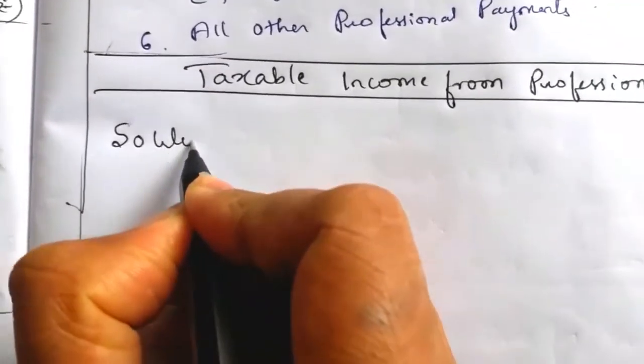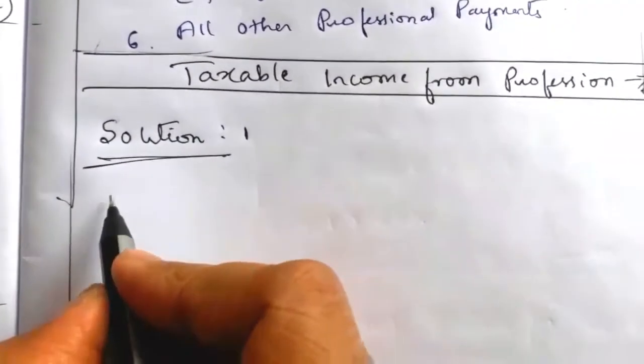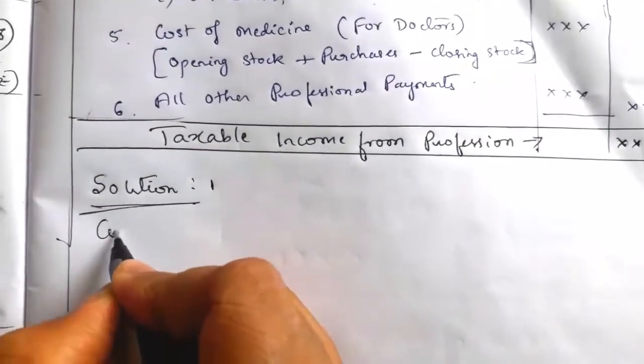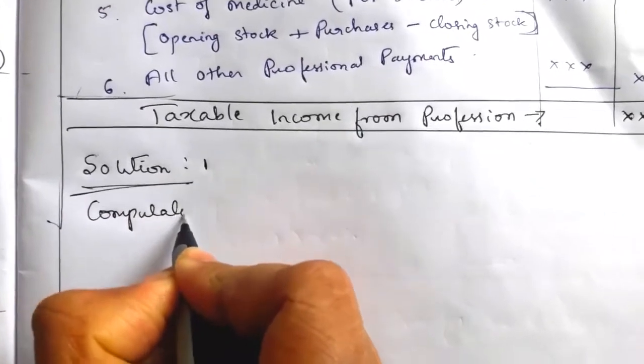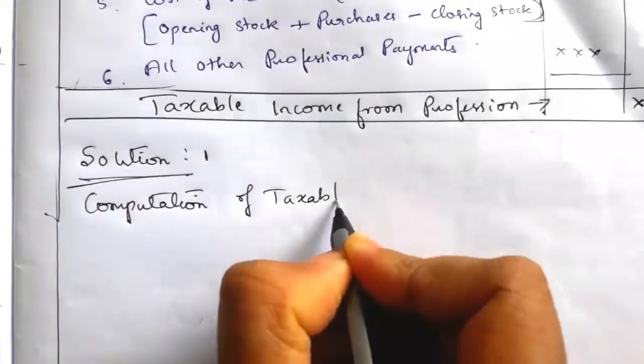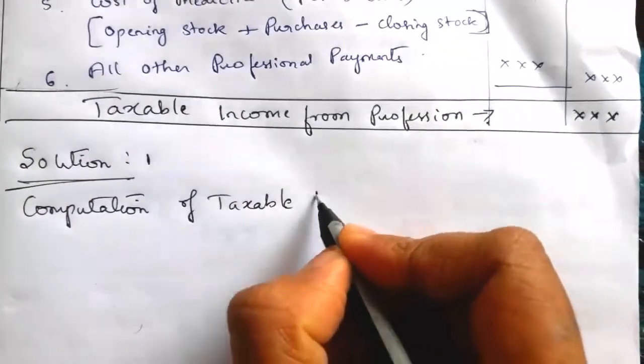So solution number 1. Write the heading: computation of a taxable professional income.